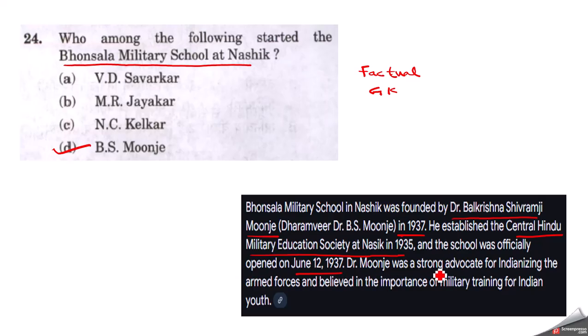Dr. Munje was a strong advocate for Indianizing the armed forces and believed in the importance of military training for Indian youth. So because of this aim and objective, Dr. B.S. Munje started the Bhonsla Military School at Nashik.